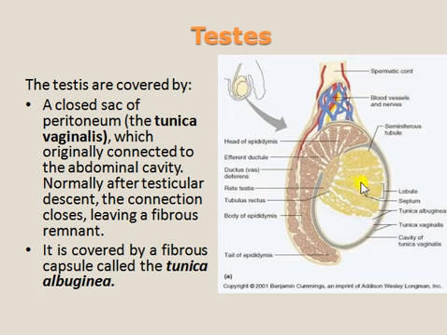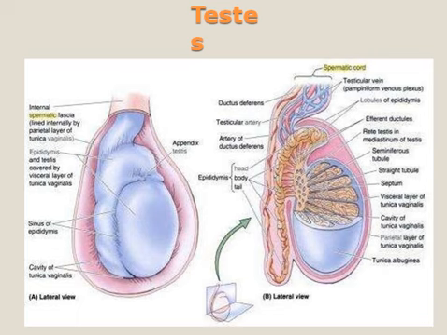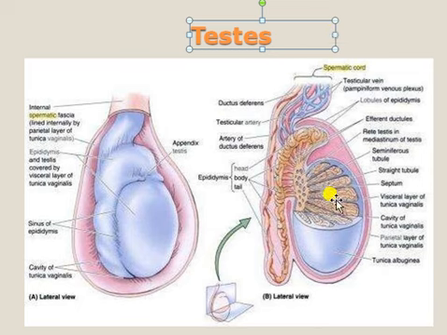These seminiferous tubules produce the sperm. The seminiferous tubules form a lobule, and between one lobule and another lobule we have a septum. This is regarding the structure only. This is the lateral view, this is this side, when you cut it.